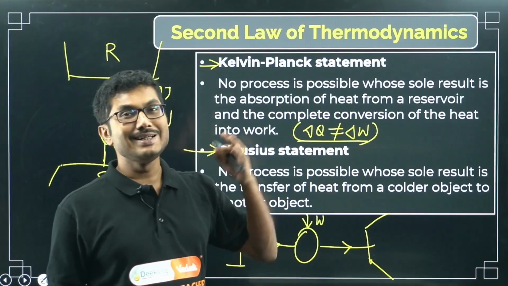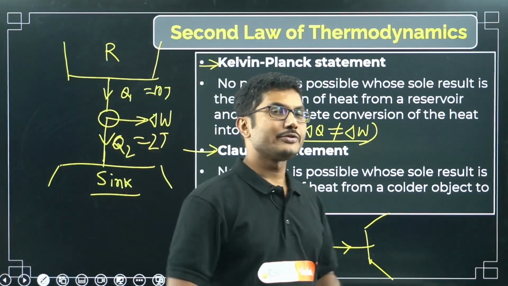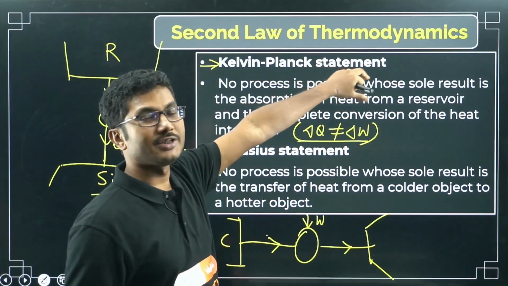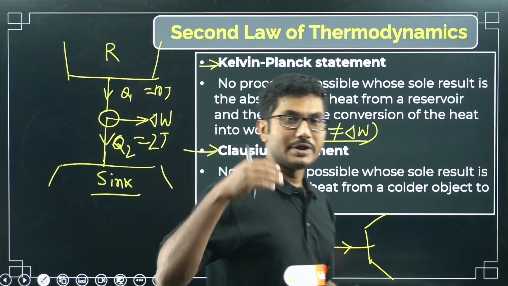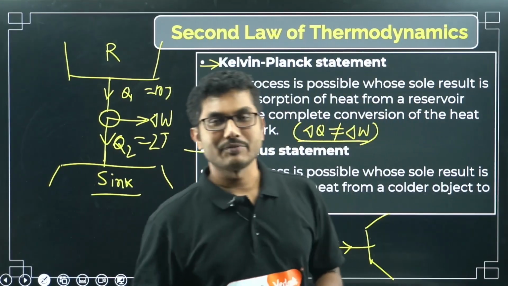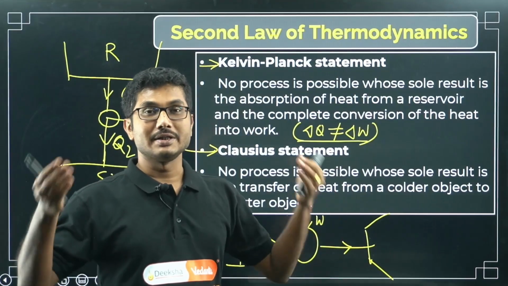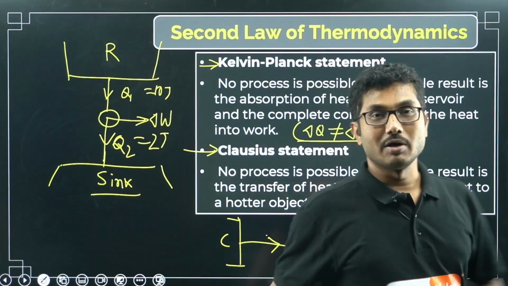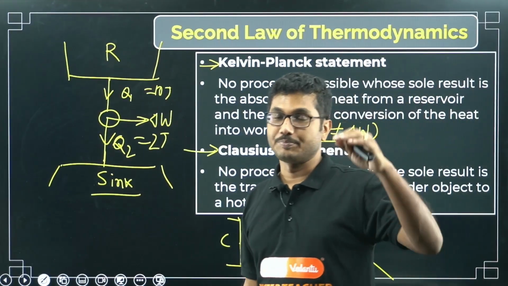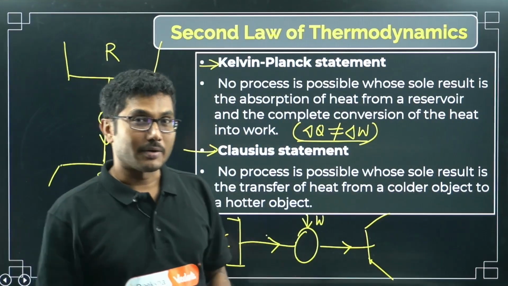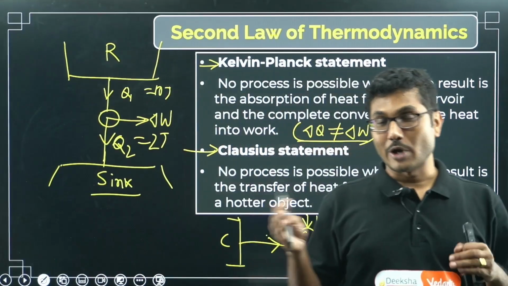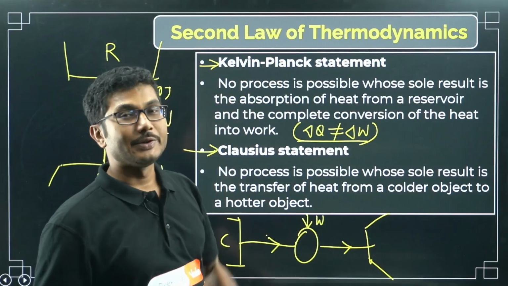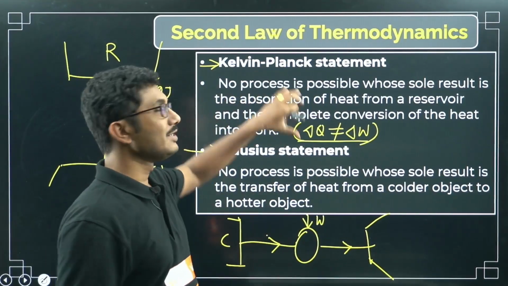Now these two laws are necessary. Why do we need two laws for the second law? This law is for engines. This is called the engine law. All the engines that we use in our life, starting from motorcycle engine, bike engine, car engine, the engine in your home that runs the pump or stores power when there is a power cut, which we call a generator, are also included. Everything is basically based on the Kelvin Planck statement. So this is called the engine law.